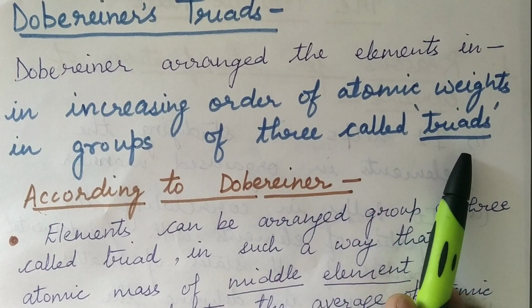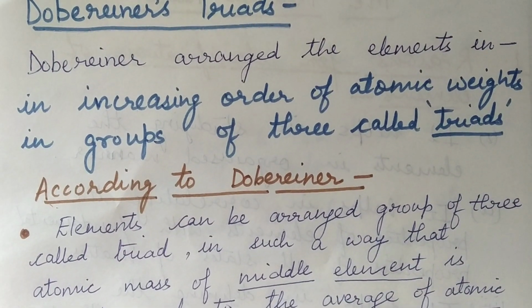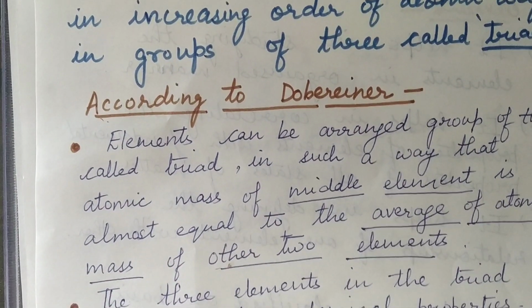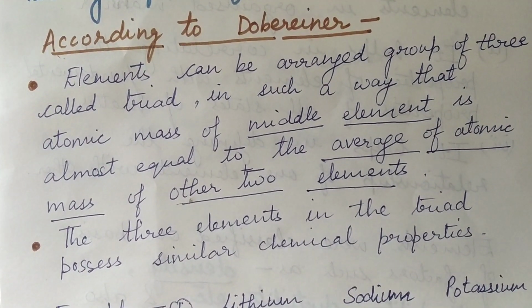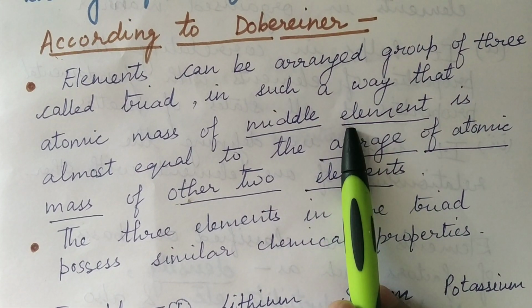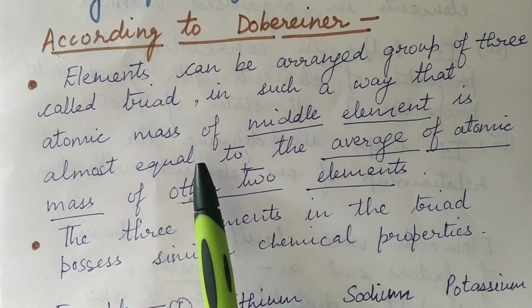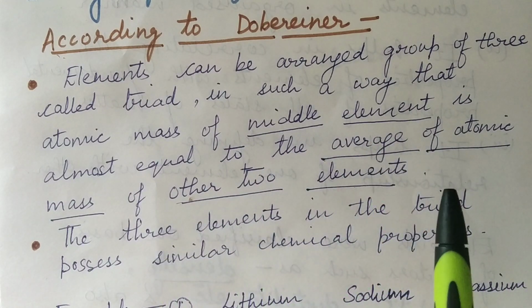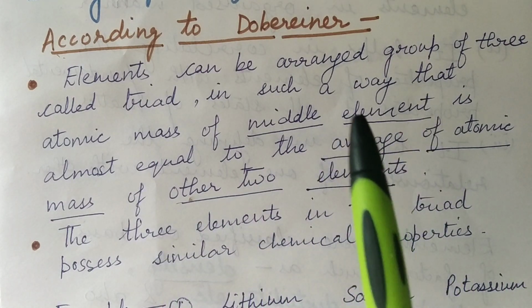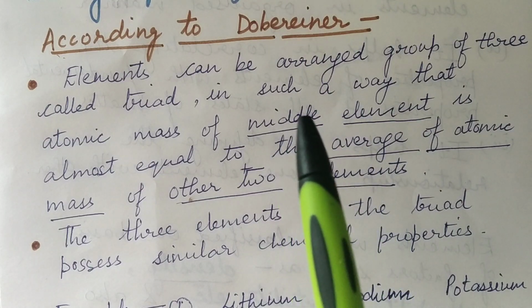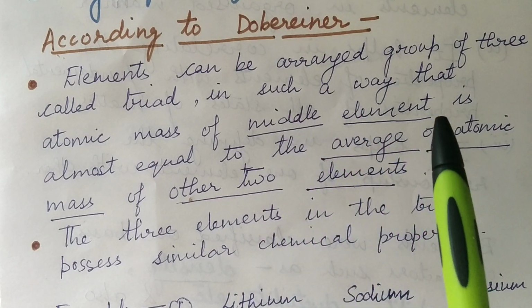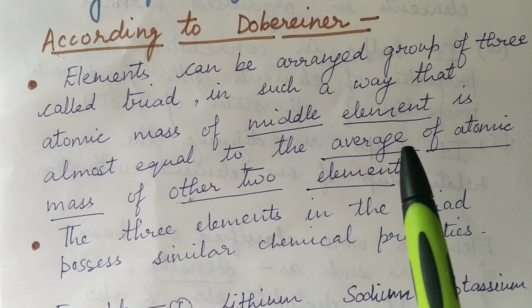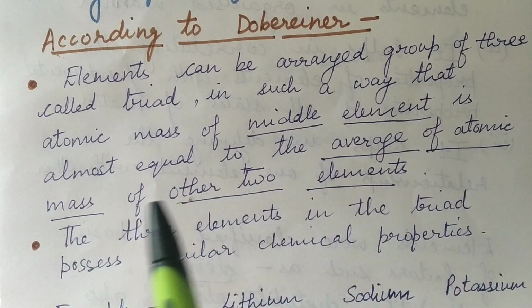According to Dobereiner, elements can be arranged in groups of three called triads in such a way that the atomic mass of the middle element is almost equal to the average of the atomic mass of the other two. Again, see, in a group of three elements, the atomic mass of the middle element is almost equal to the average of the atomic mass of the other two elements.